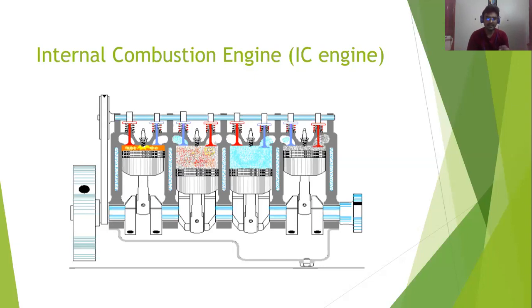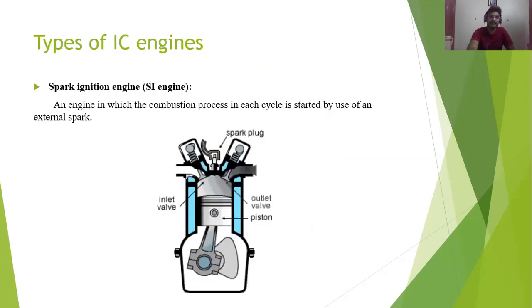You will have an inlet valve and an exhaust valve. Internal combustion engines are of two types, petrol engine and diesel engine. In a petrol engine you will have a spark plug, and in a diesel engine you will have a fuel injector. The entire operation takes place within the engine cylinder, so that's why it is called an internal combustion engine. This is the engine we are using nowadays.